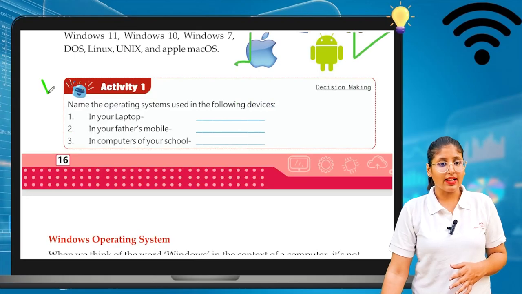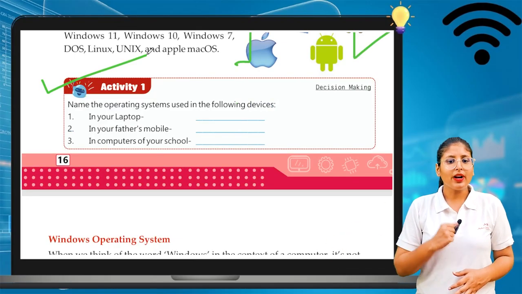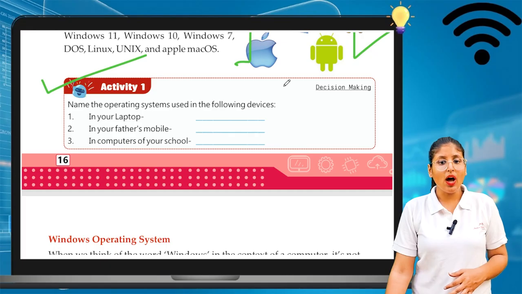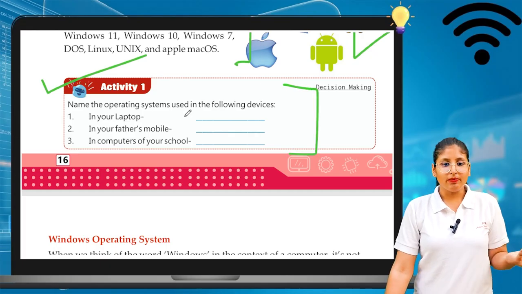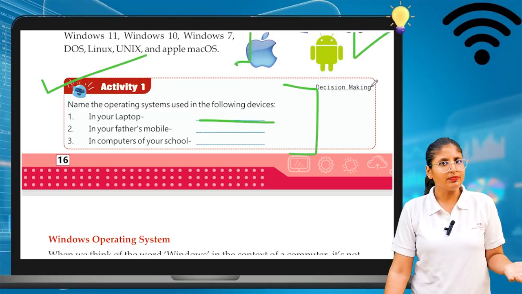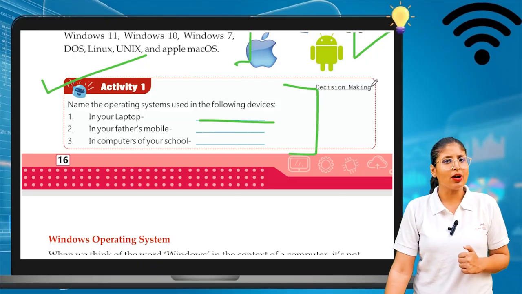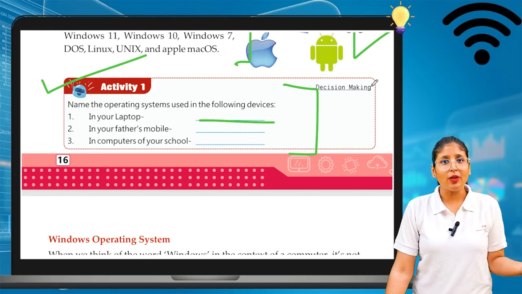Now, there is an activity for you. Name the operating system used in the following devices. So you have to tell me which operating system your laptop has: Windows 10, Windows 11, Windows 7. Which operating system is your computer running? Comment down below. I want your answer.